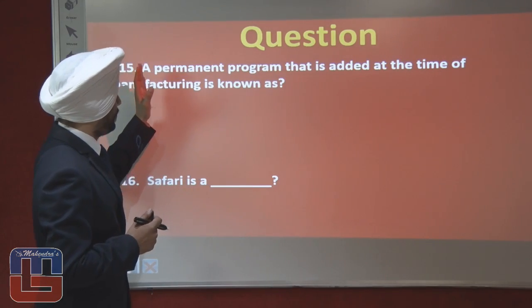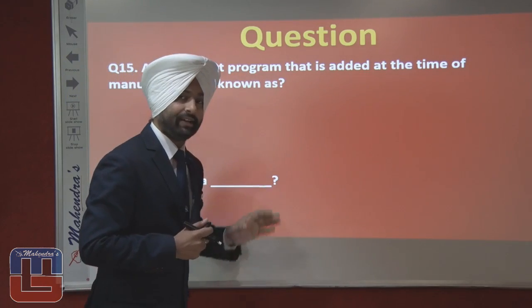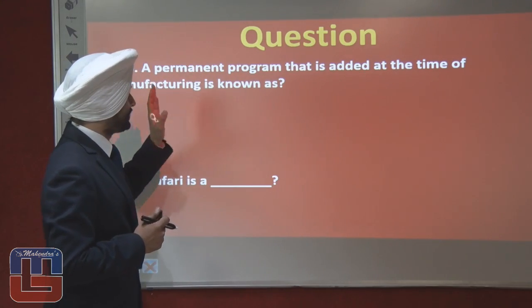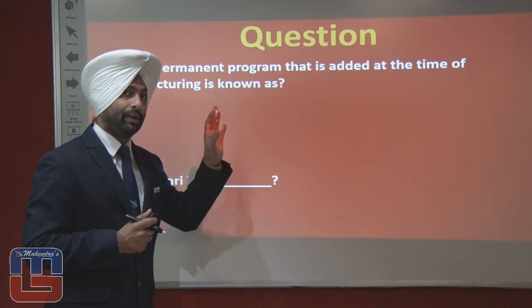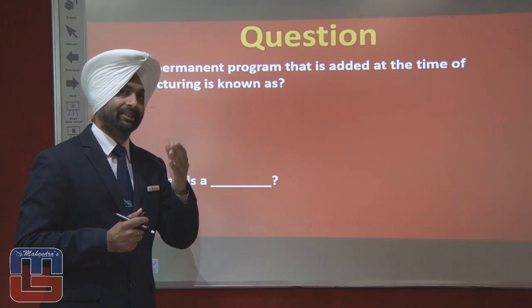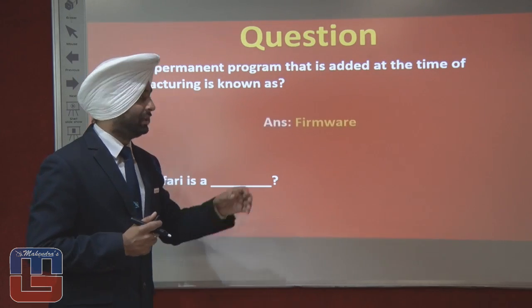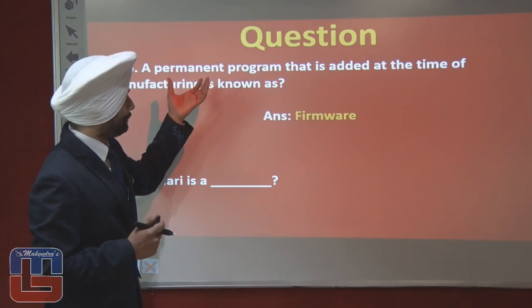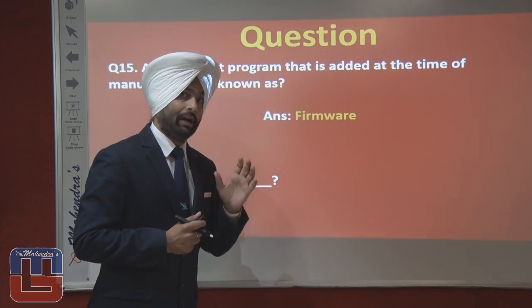Let's see what we have. A permanent program that is added at the time of manufacturing is known as. What is that particular program known as? It is known as, yes, you're right, it is known as firmware. A firmware is that permanent program that is added at the time of manufacturing.